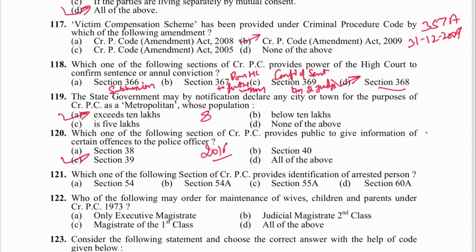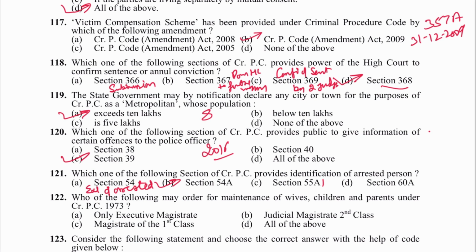Next is 121. Which one of the following sections of CRPC provides for identification of an arrested person? It is mentioned in 54A. B is the answer. What is in 54? Examination of arrested person by medical officer. In 55A there is health and safety of arrested person. And what is 60A? Arrest strictly in accordance with this Code.